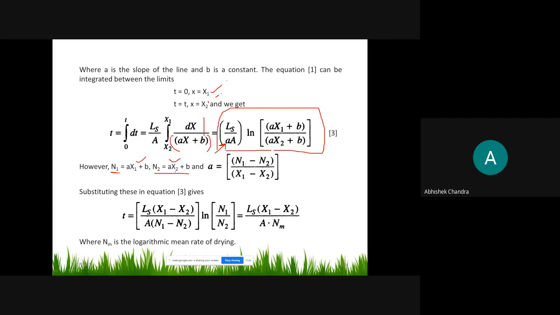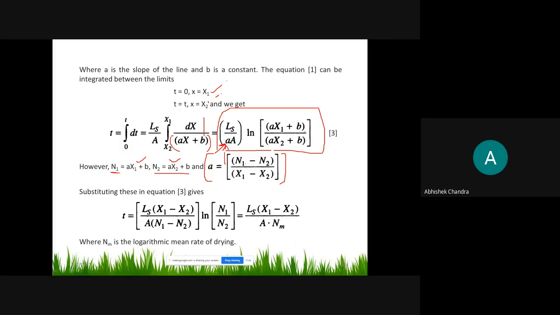So rearrange this expression in terms of a. From here you can find the b value, put it here and rearrange, because b is eliminated, and then find a. So you will get this. Similarly, find the b value from here, put it here, and after rearrangement you will get this. So a equals n1 minus n2 upon x1 minus x2. Put this a value here.